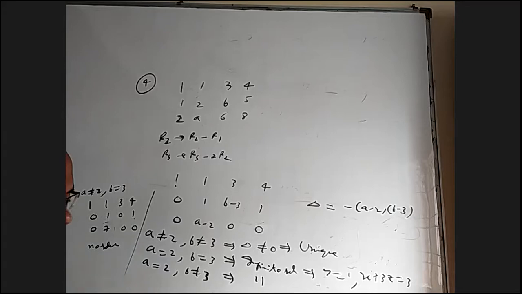So here unique solution is consistent, in this case infinite solution is consistent, here infinite solution is consistent. Only this case, when A not equal to 2 but B equal to 3, is the case of no solution, which is inconsistent. We have only one case of inconsistent, every other case is consistent. So they ask when it is consistent, but options B, C, D all are right. I hope it's quite clear. Fourth one.